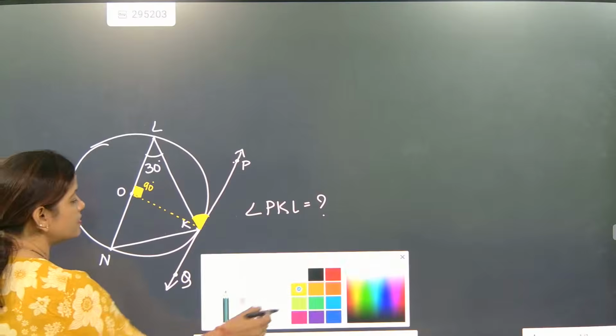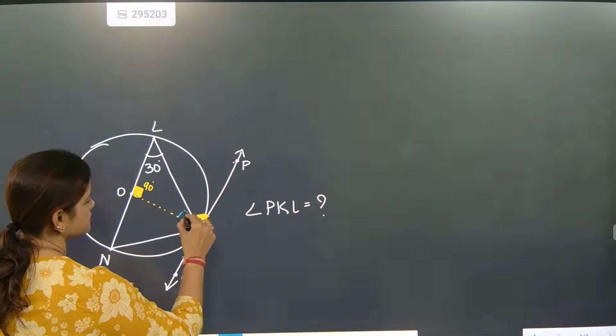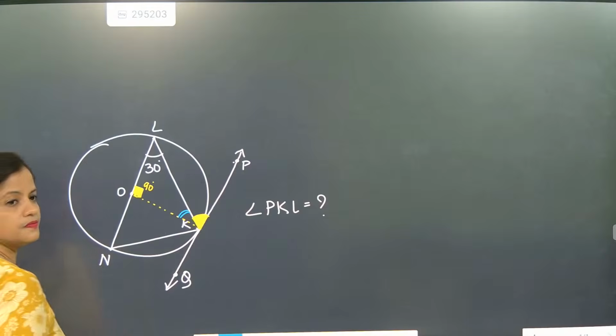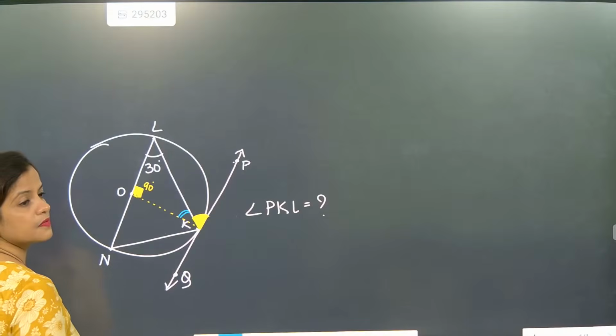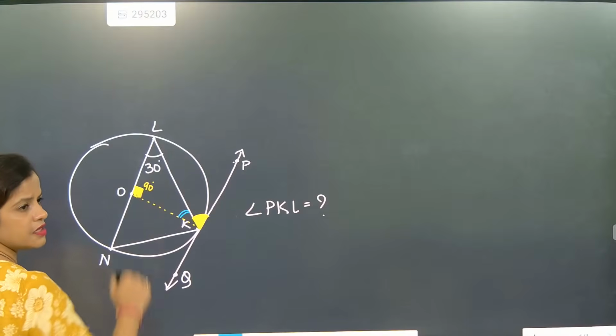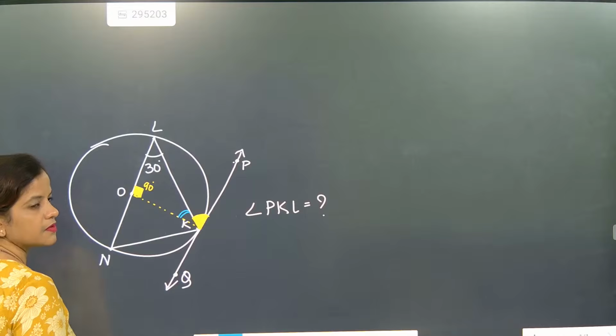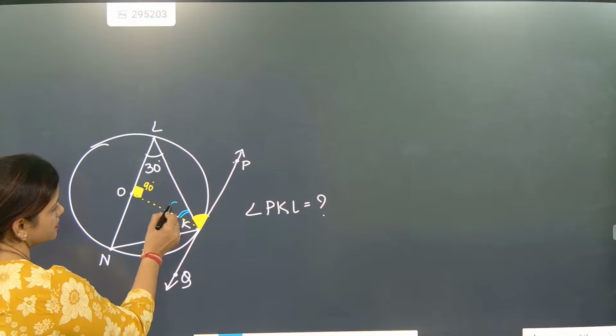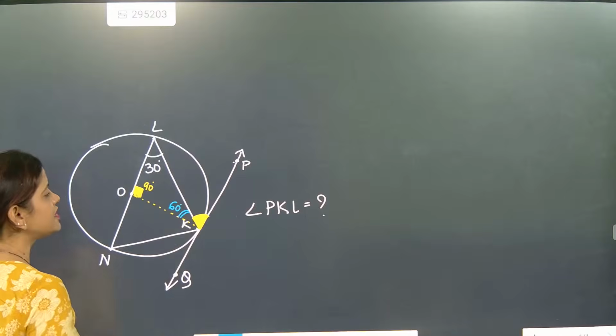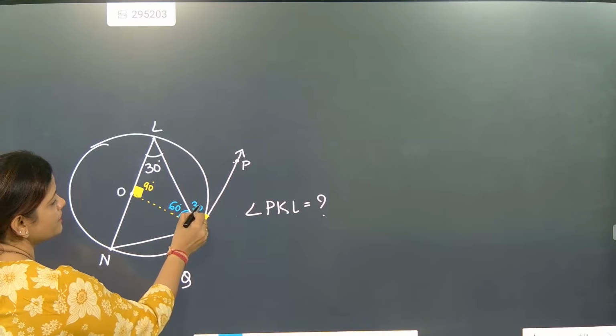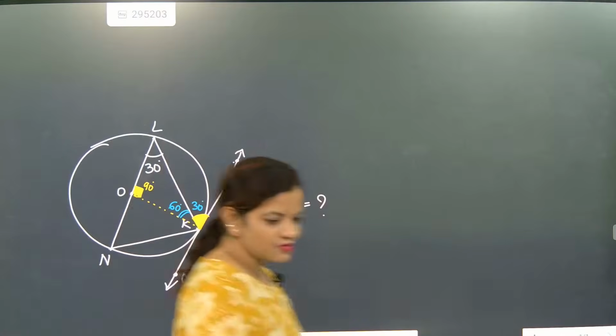Then this will be how many degrees? 30, 60 plus 90, 180 is coming. It will be 60.